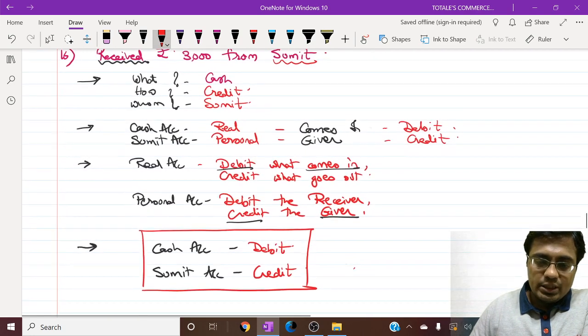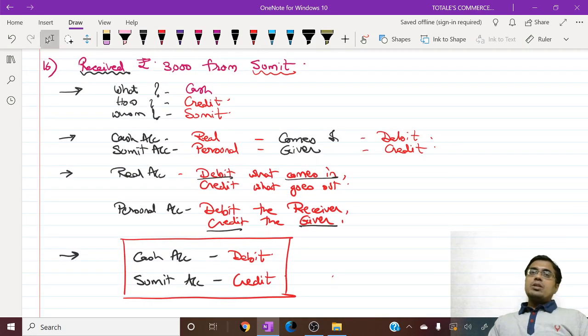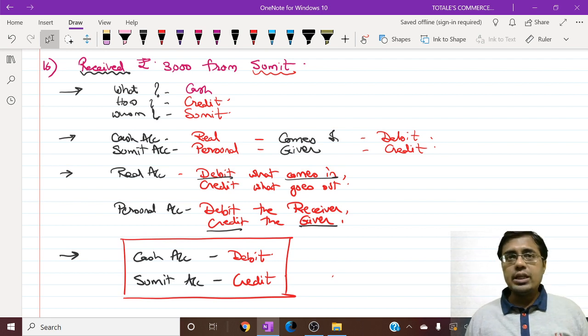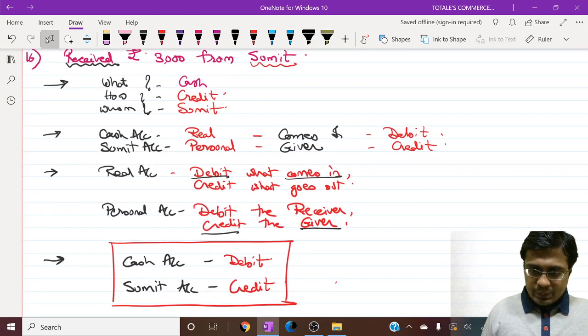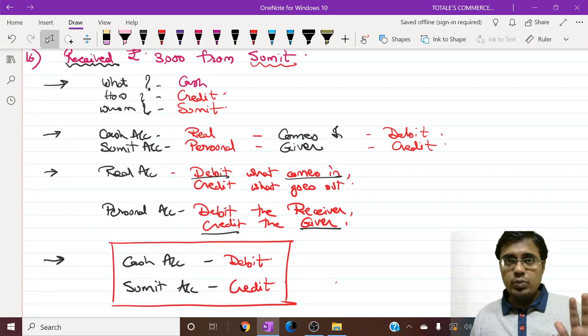Just have a look at this transaction for a minute. You can save this or take a picture of this and then we'll move on with the next transaction. Okay, I hope you have taken a picture.